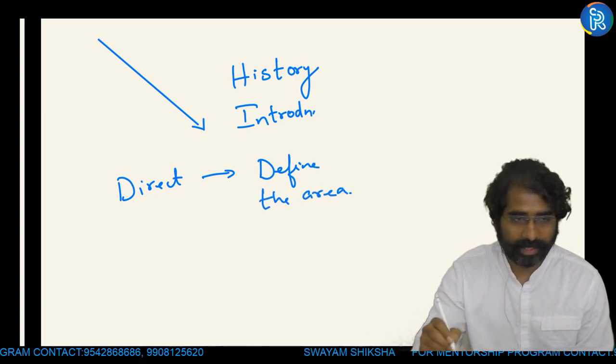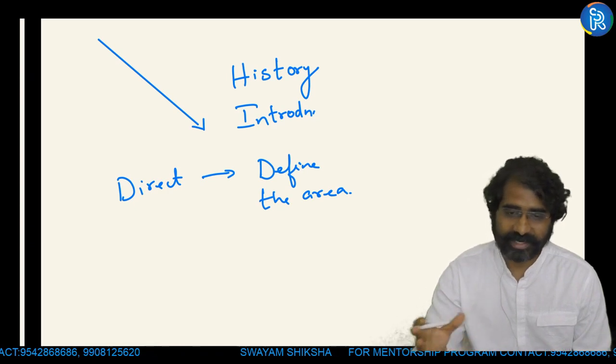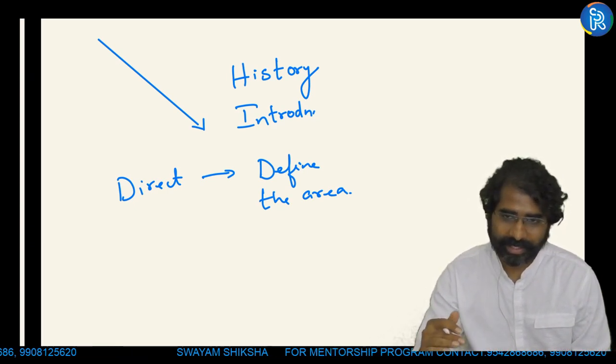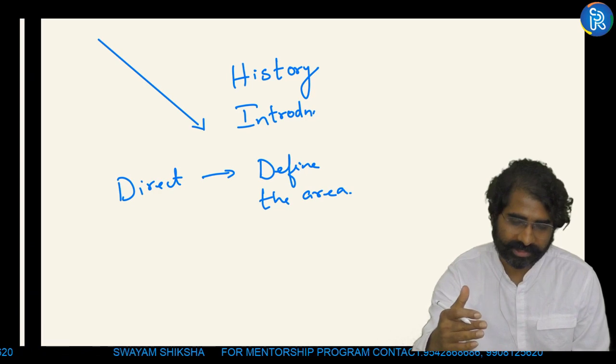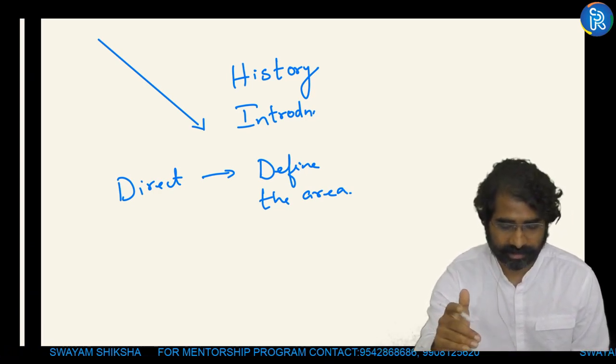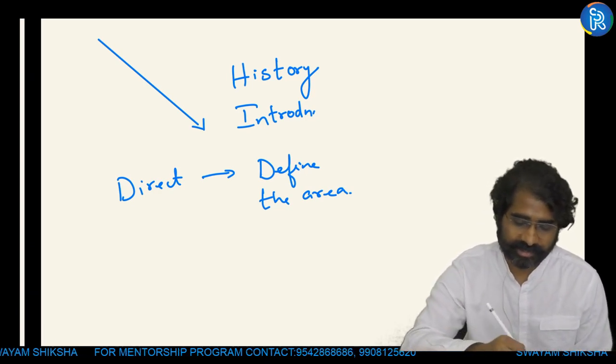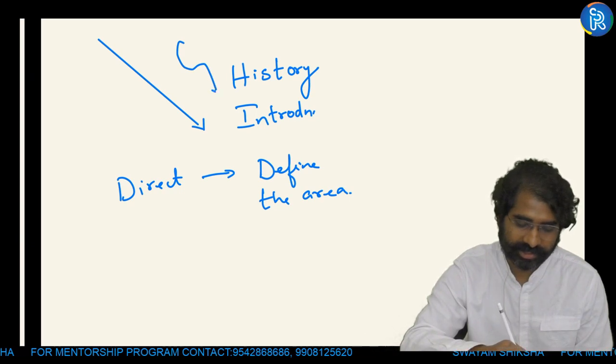You're defining globalization's impact, or you're defining financial inclusion. You're directly hitting the question, trying to expand what is given in the question. That is called a direct introduction. For writing an indirect introduction, I can use history. For example,